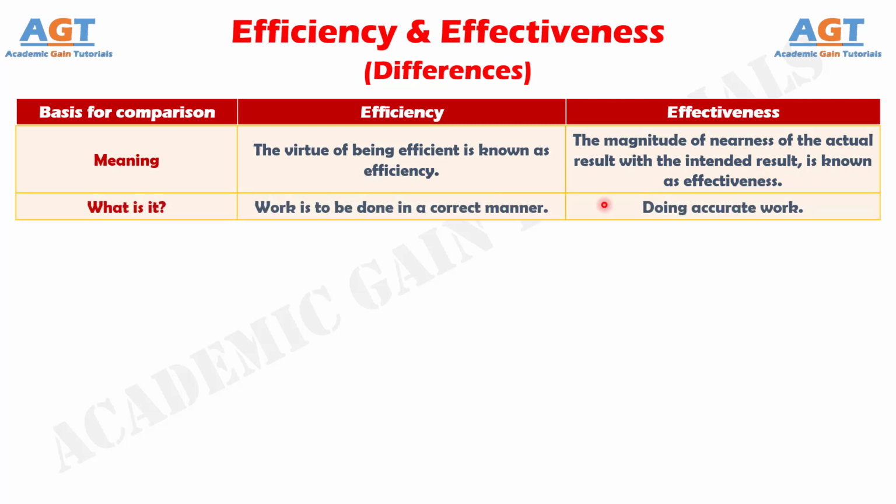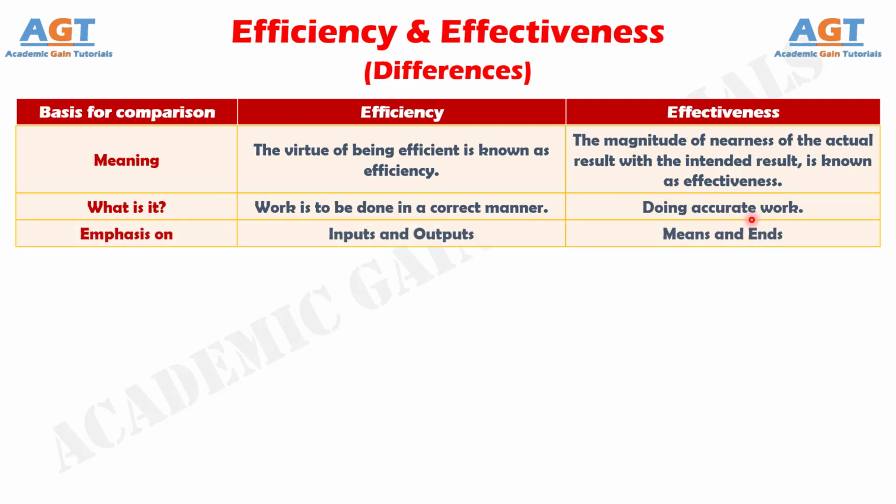Number 2. Efficiency is to do the things perfect, which means work is to be done in a correct manner, whereas effectiveness is to do perfect things, which means doing accurate work. Number 3. Efficiency is the outcome of actual output upon given the number of inputs. On the other hand, effectiveness has a relationship with means and ends.